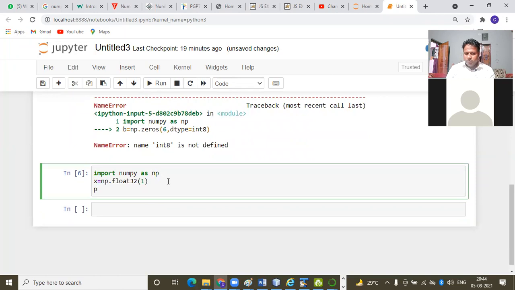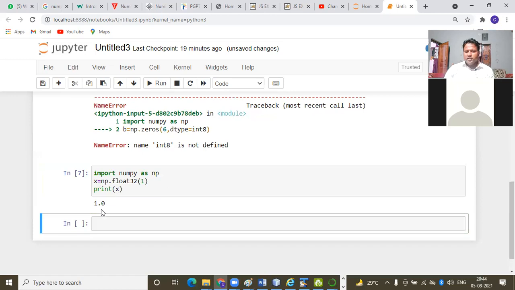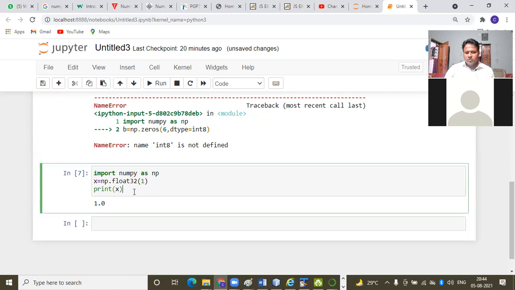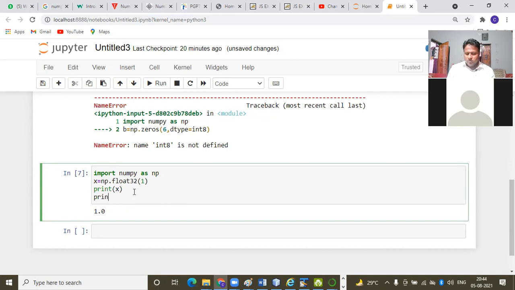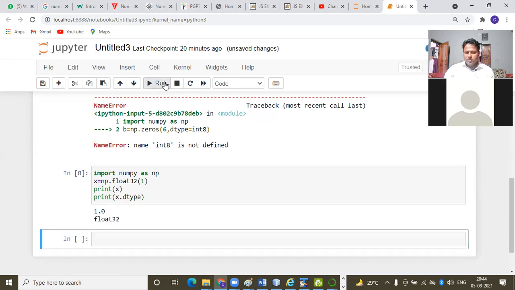If I write print x, it is printing 1.0. Then if I print x.dtype, it is showing you float32.